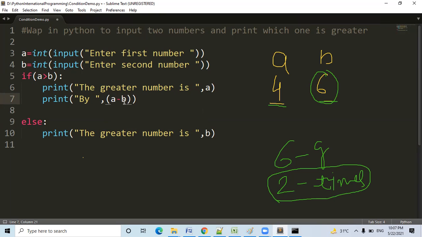So A minus B. So the greater number will be A and the lower number will be B. So greater minus smaller will be the difference. Here, print b, comma, b minus a. Understand? Because when the else part is executed, then B will be greater. So we have to subtract A from B. Here we have to subtract B from A.